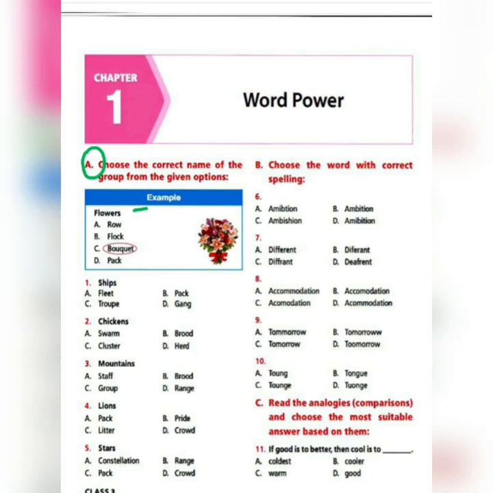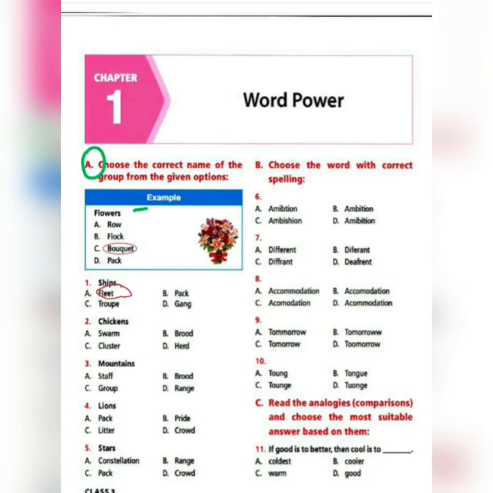So like that, now we will come to the exercise. First is ships. What is a group of ships called? Four options are there. Option A, fleet. B, pack. C, troop. D, gang. So the correct option is A, fleet. So we are going to circle option A, fleet.